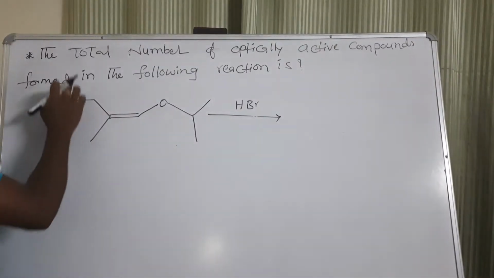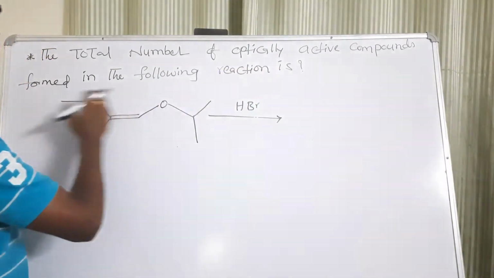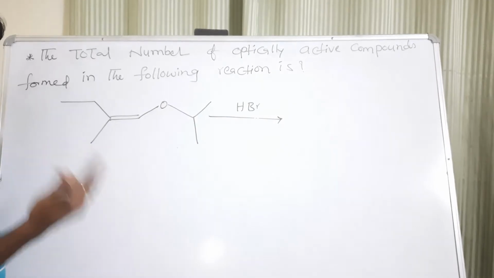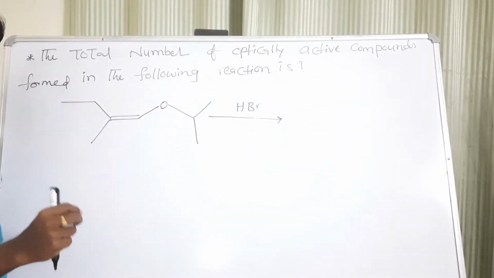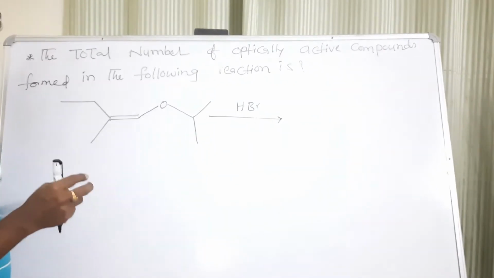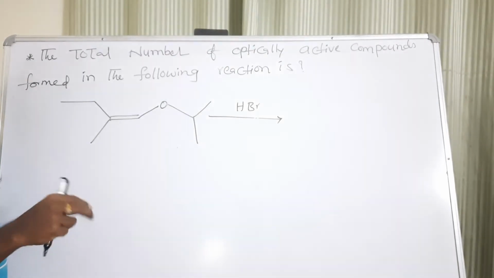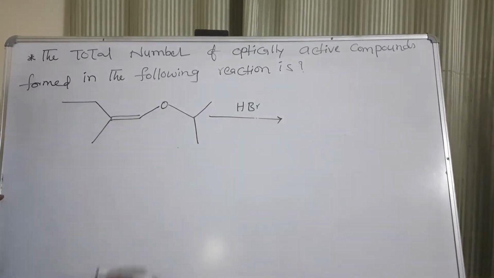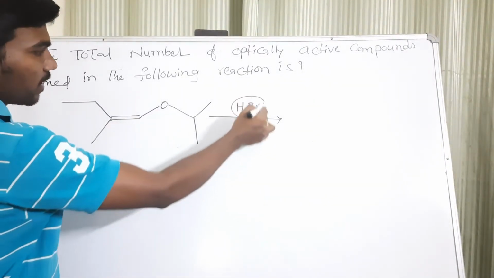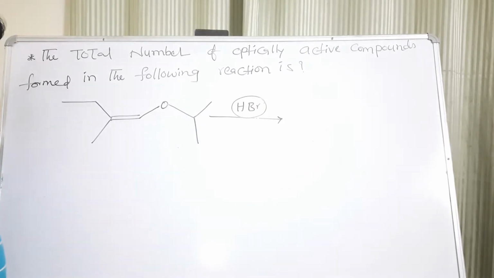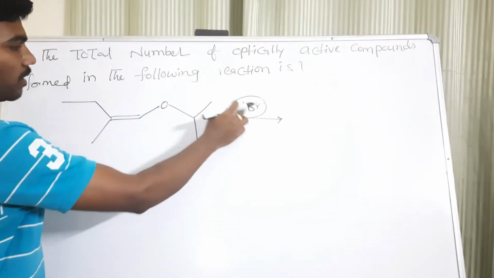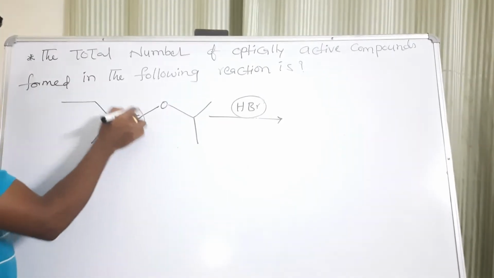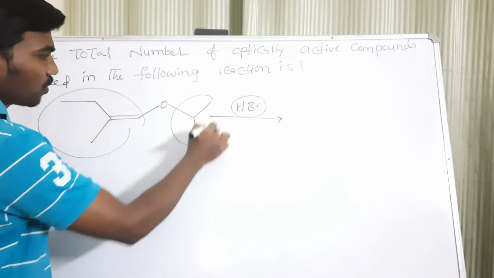Question: the total number of optically active compounds formed in the following reaction is? Optically active compounds are those that rotate plane polarized light. Compounds having a chiral center will show optical activity, right? Here it is an unsymmetrical ether. When unsymmetrical ethers react with hydrogen halides, the halide will be connected to the smaller alkyl group. So this one is a large alkyl group, and this one is a small alkyl group.